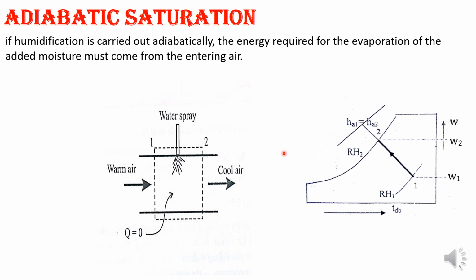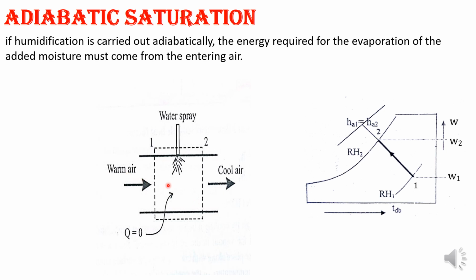As the dry bulb temperature of air decreases during the adiabatic humidification process, it is also known as the evaporative cooling process. Remember, this one is also known as evaporative cooling because when you add the water spray to your air, a cooling effect will be there, because the water evaporates and comes along with the warm air.